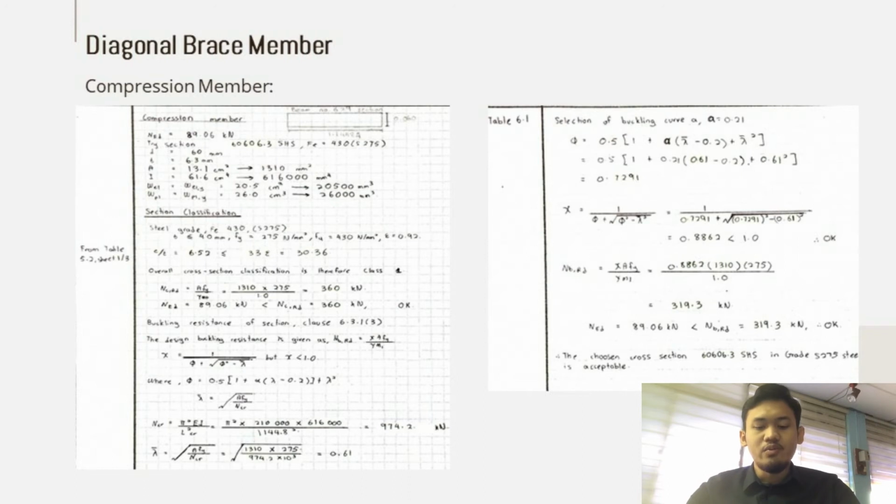Before we calculate, we need to know the value of NCR, lambda bar, and we need to select buckling curve from the EC table. We get the value 0.8862, less than 1.0, so it's okay. And then we calculate NBRD and we get 319.3 kilonewton. So our NED is less than NBRD, so it's okay. The chosen cross section 60 times 60 times 6.3 SHS in grade S275 is acceptable.